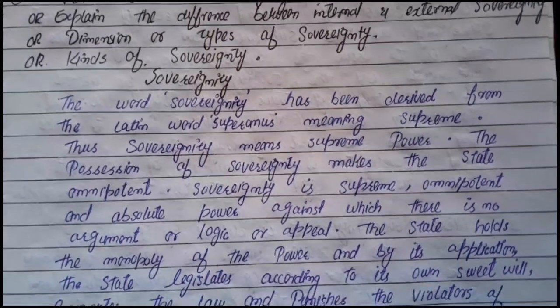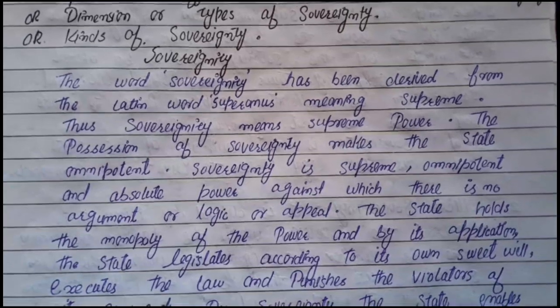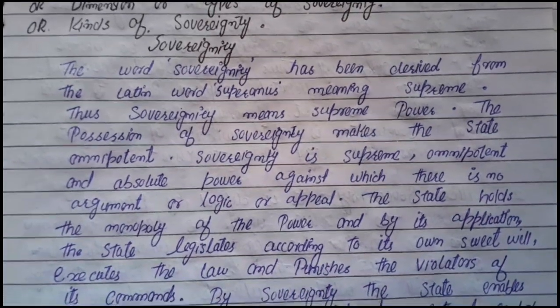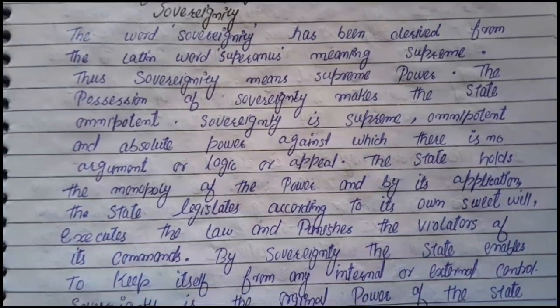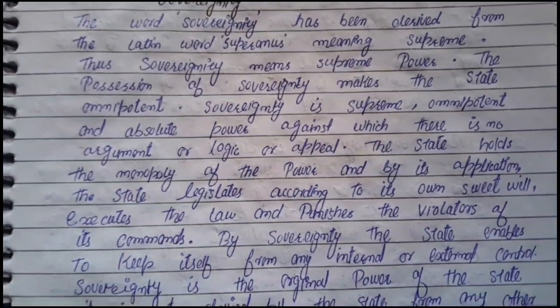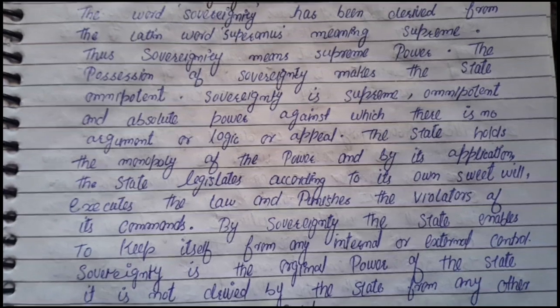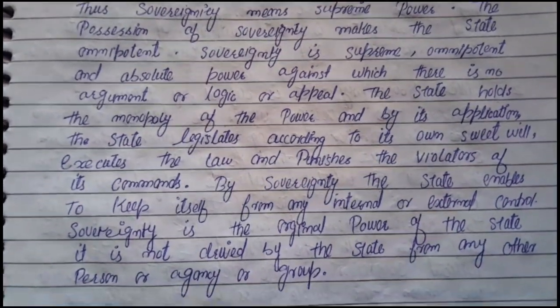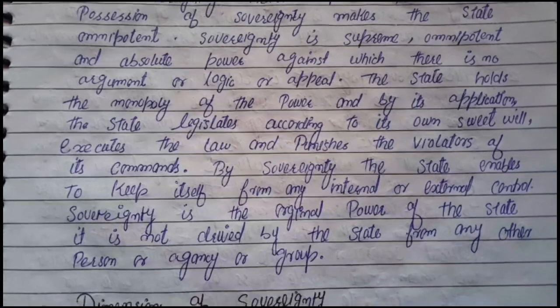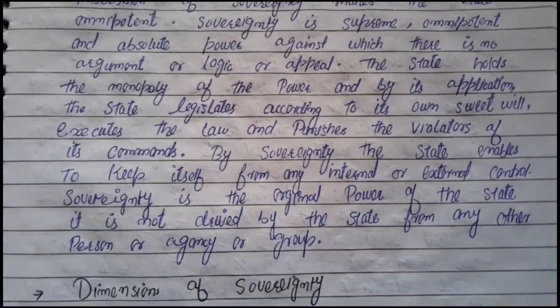The word sovereignty has been derived from the Latin word sovereignus, meaning supreme. Sovereignty means supreme power. The position of sovereignty makes the state omnipotent. Sovereignty is supreme, omnipotent, and absolute power against which there is no argument or logic or appeal.